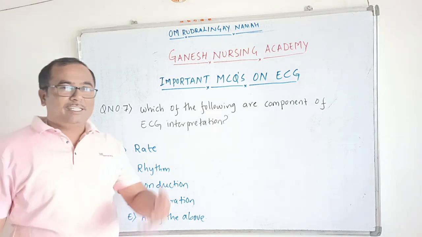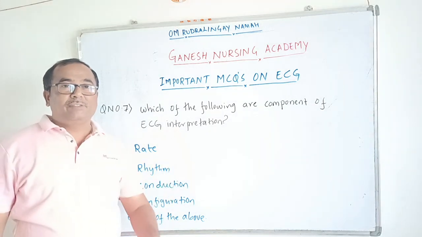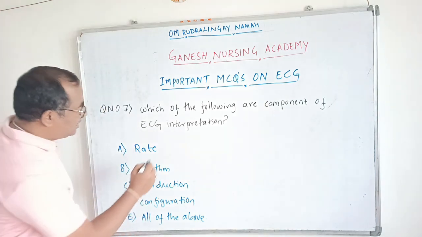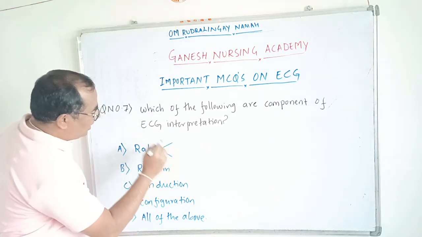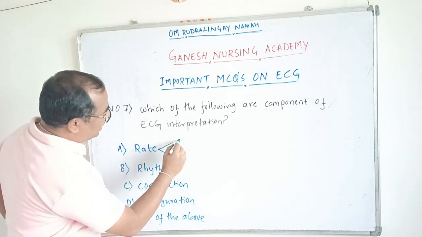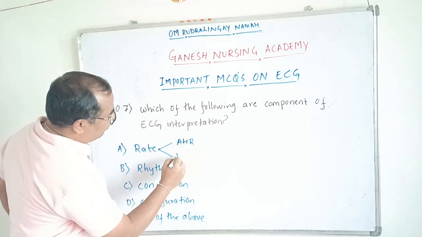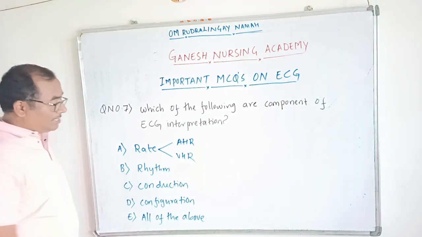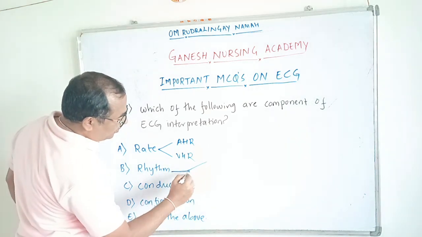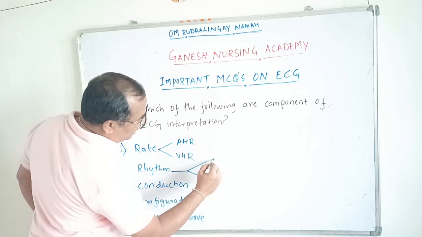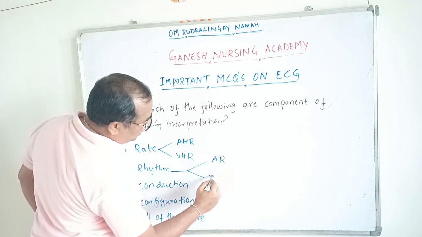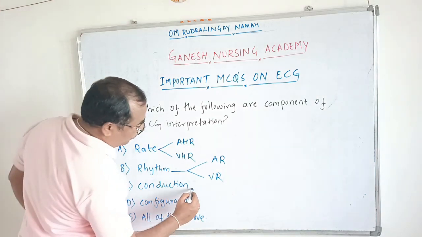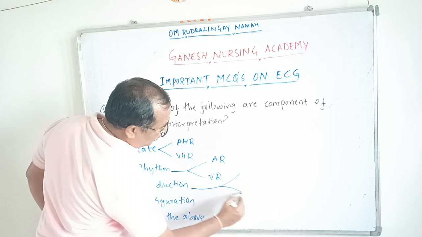Whenever we get an ECG strip in our hand, we have to try to interpret the ECG by using these components. First we have to assess the rate. Rate is right here, that is we are going to assess the atrial heart rate and the ventricular heart rate. Next, rhythm. Yes, rhythm is also correct, because we are going to assess the atrial rhythm and ventricular rhythm. Both rhythms we are going to assess. And conduction, yes, we are going to assess the conduction also.